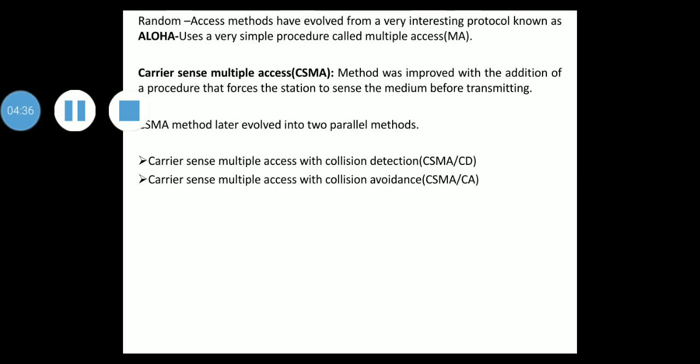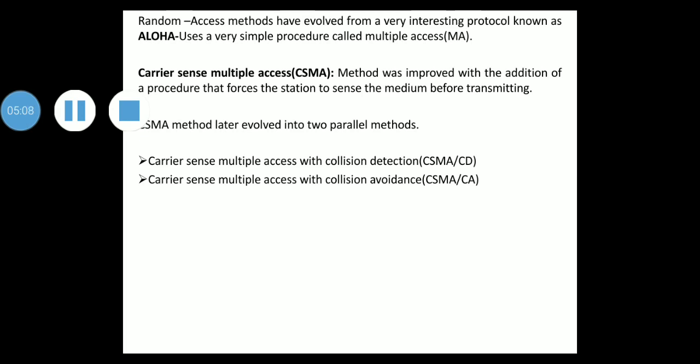The random access methods have evolved from a very interesting protocol known as Aloha. This Aloha uses a very simple procedure called multiple access, MA. Then this method was improved with the addition of a procedure that forces the station to sense the medium before transmitting. That is why this was called carrier sense multiple access, CSMA.